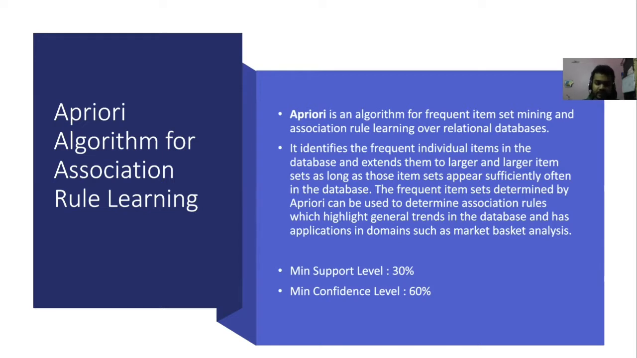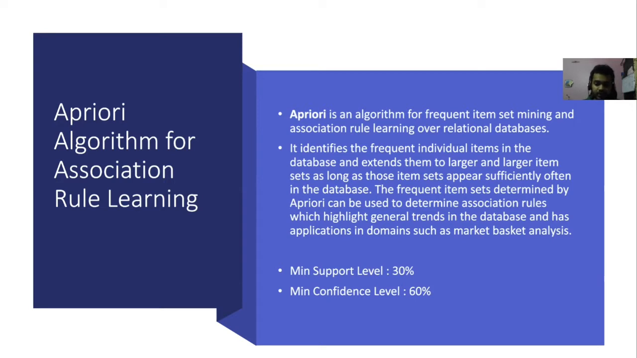The frequent item sets determined by Apriori can be used to determine association rules, which highlight general trends in the database and have applications in domains such as market basket analysis. So I'm going to explain the Apriori algorithm and then I will demonstrate it in the RapidMiner software.